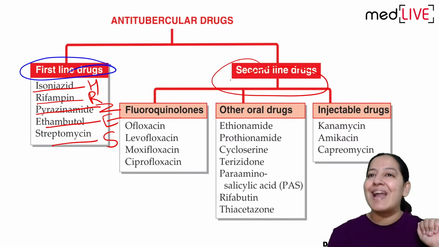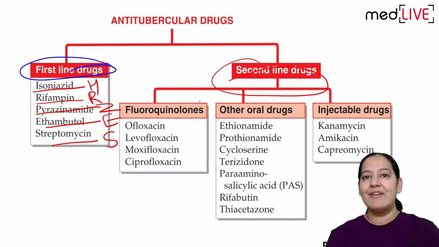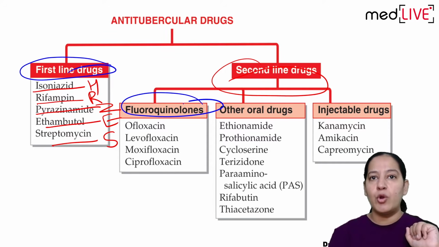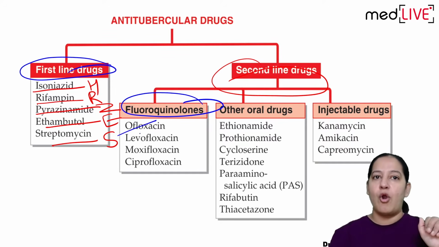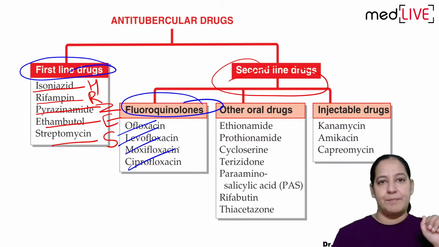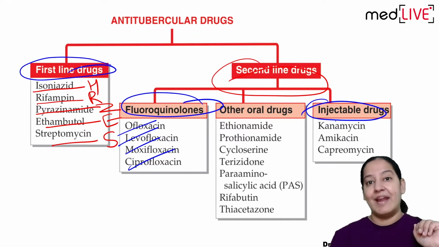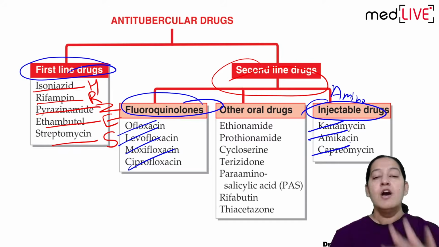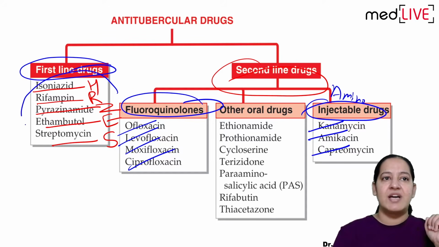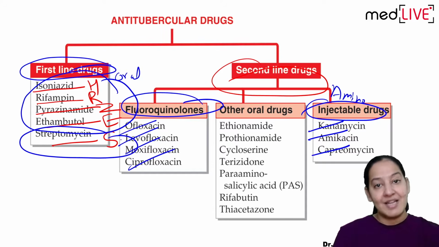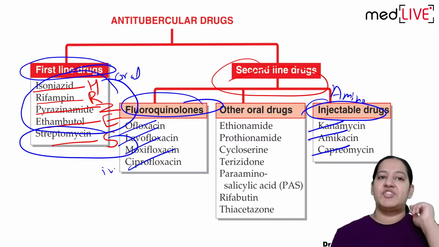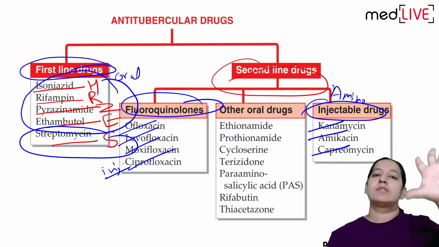Coming to the second line drugs. Second line drugs are divided into 3 categories. Fluoroquinolones, which have all the floxacins: Oflox, Levoflox, Moxiflox, and Ciproflox. The second category is injectable. These are aminoglycosides and these are injectable: kanamycin, amikacin, capreomycin. From the first line, the first four drugs, HRZE, are oral. And the last one, streptomycin, is a type of aminoglycoside only, so it is injectable. We know that all aminoglycosides are injectable.